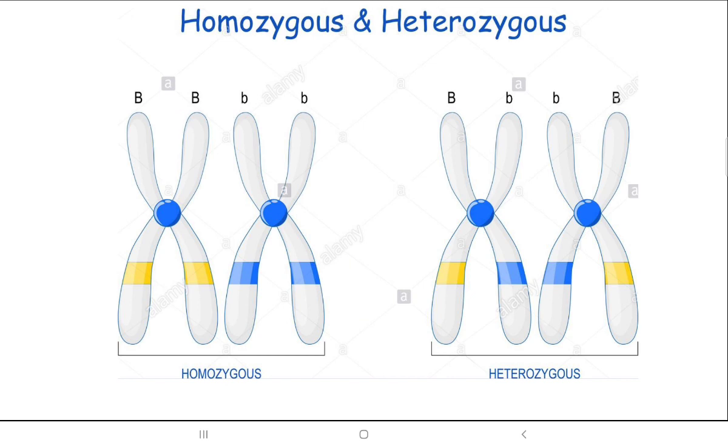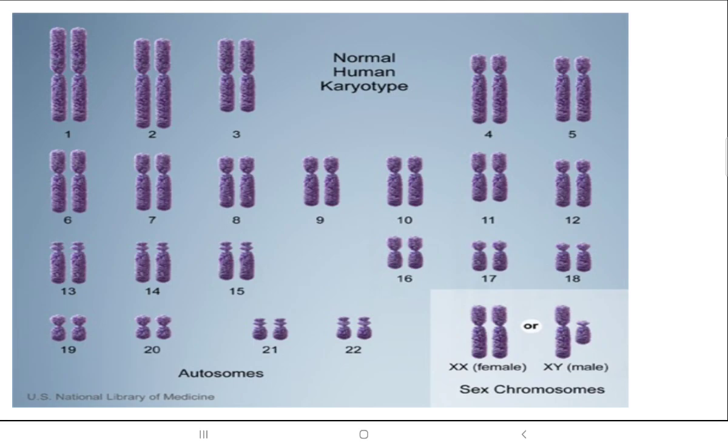Okay, homozygous, heterozygous. Homo means when both the traits are the same, and heterozygous is when both the characters are different. Very similar to what you've done in chemistry, homogeneous and heterogeneous. Homogeneous means the components are the same throughout the composition, and heterogeneous means they are not the same throughout. If the character and the traits are the same, it is homozygous, and if they are different, they are called heterozygous.